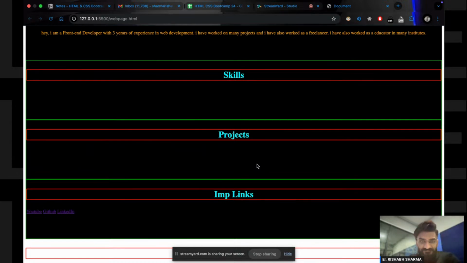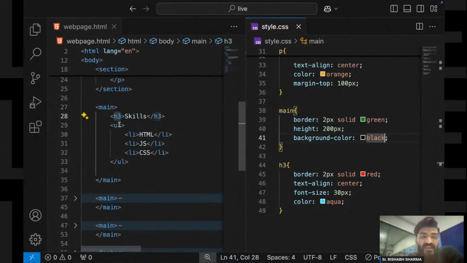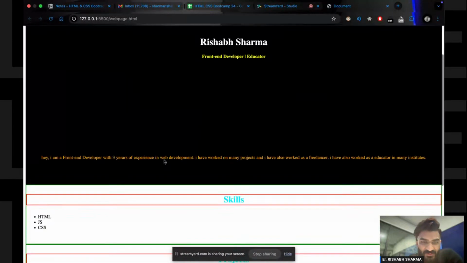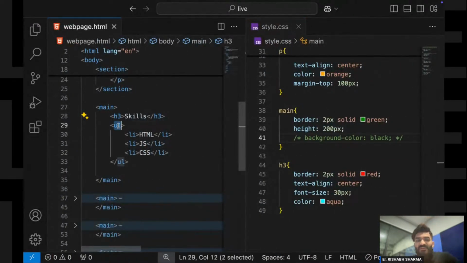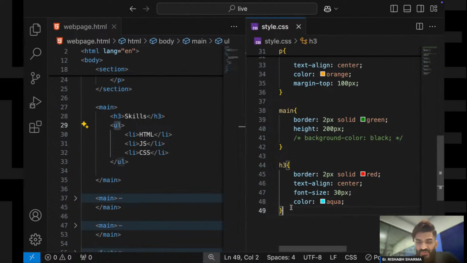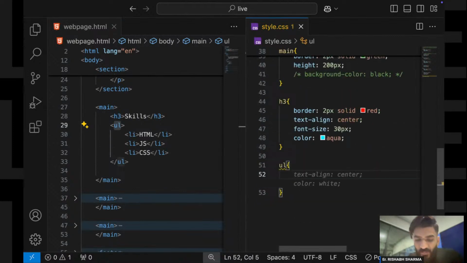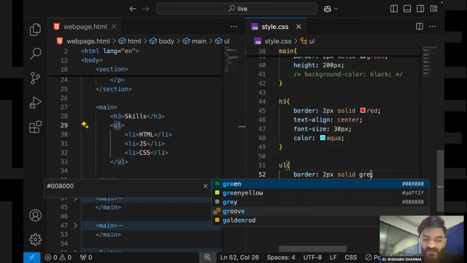Okay, done. Right, so now I have styled that part, which looks fine. Now inside my, let me uncomment this so that it doesn't show up here. Okay, now inside my main section I have a UL. So I need to style my UL now. First of all I'll apply border 2 pixels solid green.